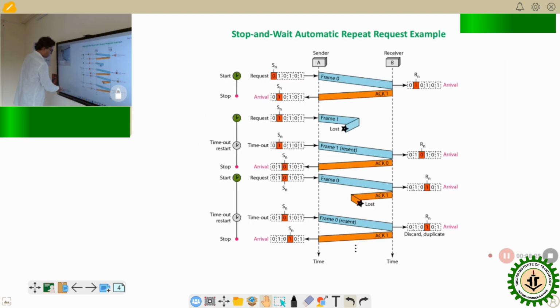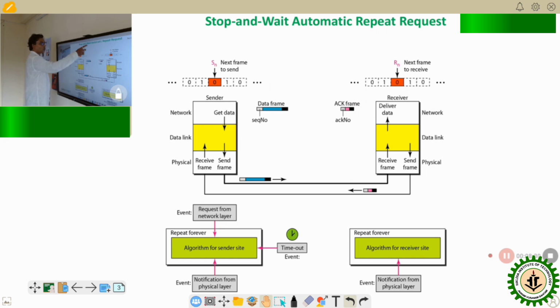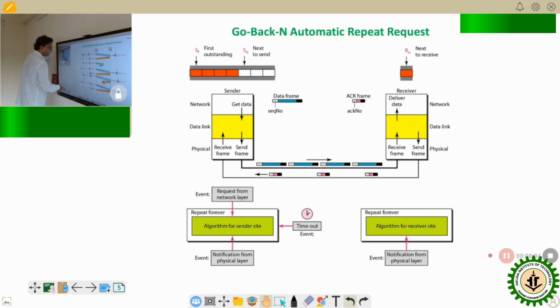In the first case, stop and wait ARQ, we can send a single frame. But here in go back N, we can send multiple frames, and the receiver will reply with an acknowledgement. There is another timeout phase on the sender side. There is also an event that occurs as a request from the network layer, and another event will occur from the physical layer, and there is the algorithm on the sender side and the receiver side.